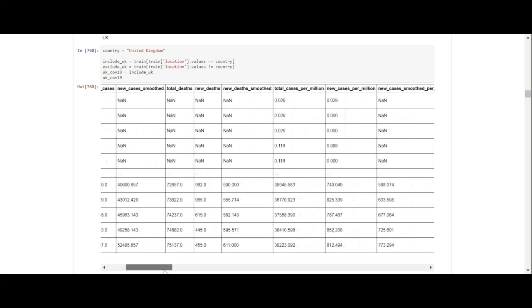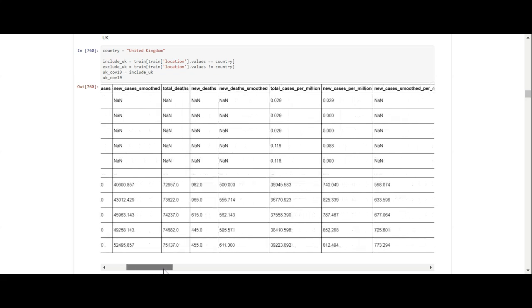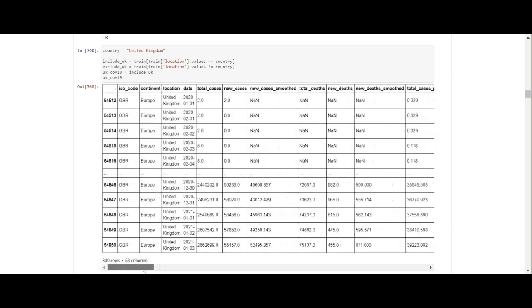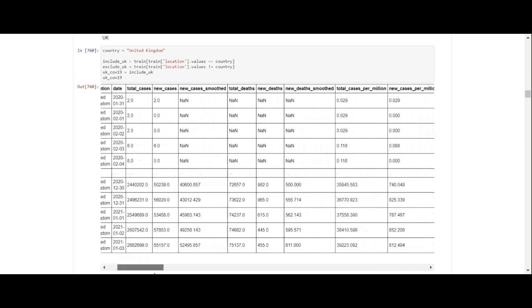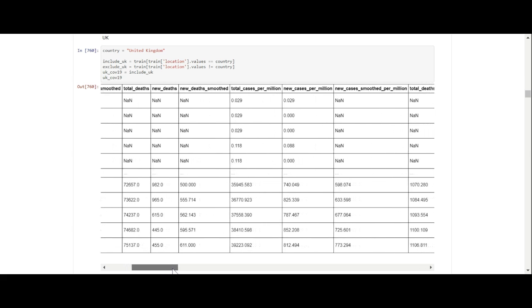But so we say that the new cases were 55,157. So that was a lot. New deaths was 455. So that was a lot.